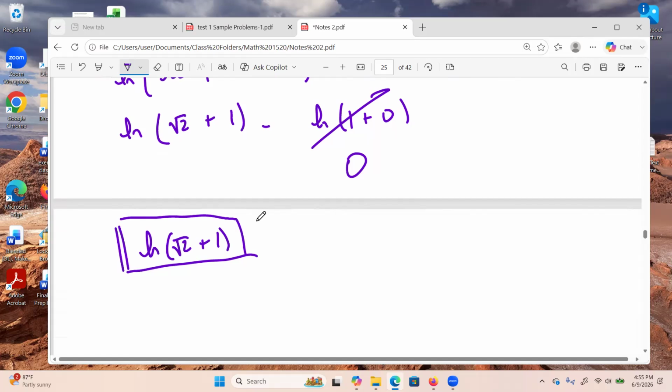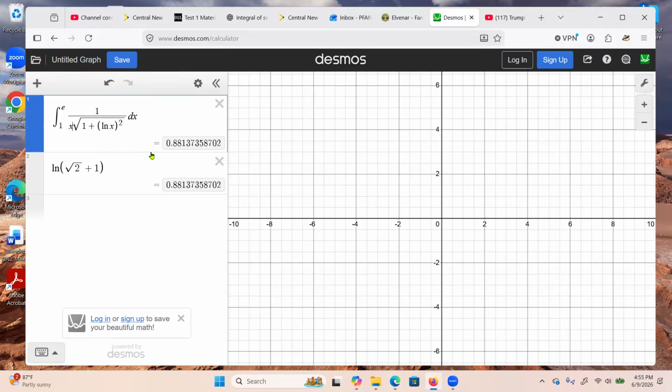Now, I want to show you one more thing. If you have a definite integral, you can type this into Desmos, and I highly recommend that you do. I just typed in int for my integral, and it puts your cursor automatically where you're supposed to go. And I typed in 1 to e. That was my original problem. If it's an improper integral, you can pick like 100 or 1,000 for infinity, or negative 100, negative 1,000. So you can get an estimate of where you're supposed to be. And then I typed the integral in with x's because Desmos likes x's. It'll work with y's, but it tends to like x's.